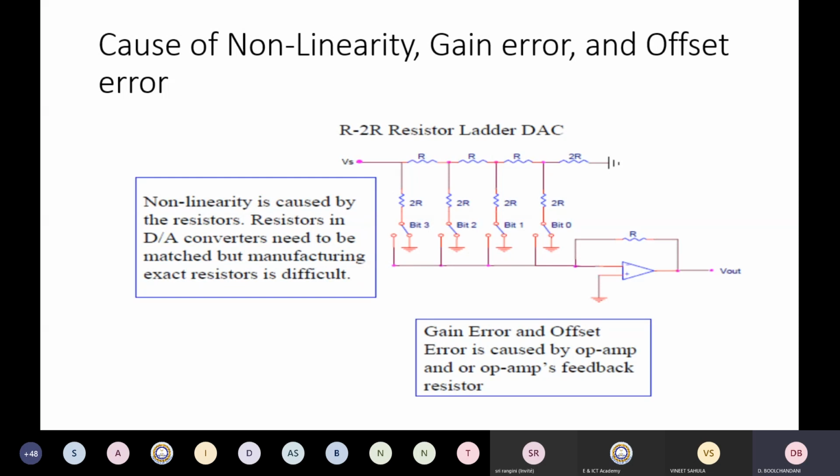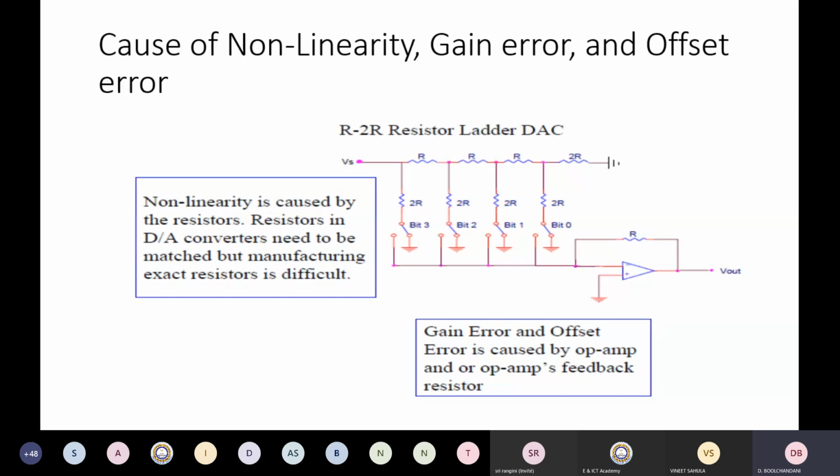Then you have resistances also coming with a 1% tolerance. So if I have a resistance of say 100 ohms, with a 20% tolerance, that means the resistance value can be between 120 ohm and 80 ohms. Similarly, a 10% tolerance says the resistance value can be between 110 and 90. 5% tolerance, 105 and 95. 1% tolerance, between 101 and 99. So what we see is there is a mismatch in the resistors.